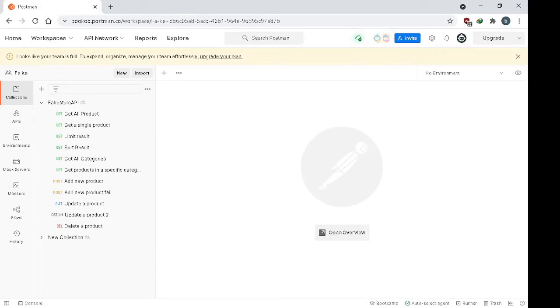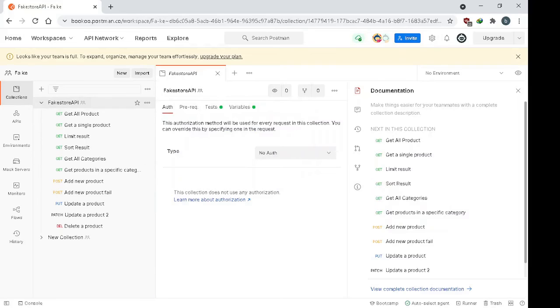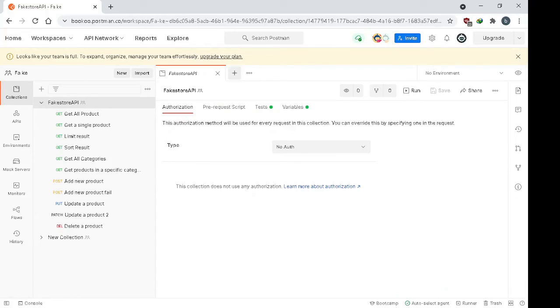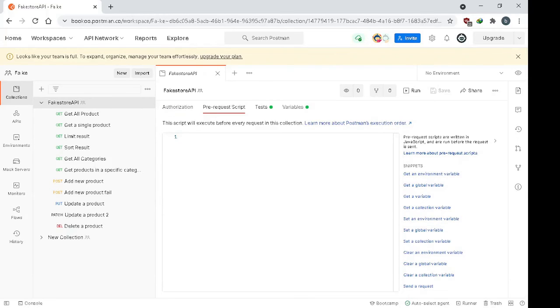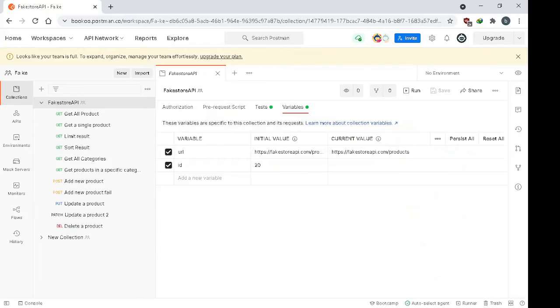So continuing from previous, we now show you how to run all the collection at the same time for saving time. You click on the collection, and you can see here you have some elements, but we just forgot the tag and variable.